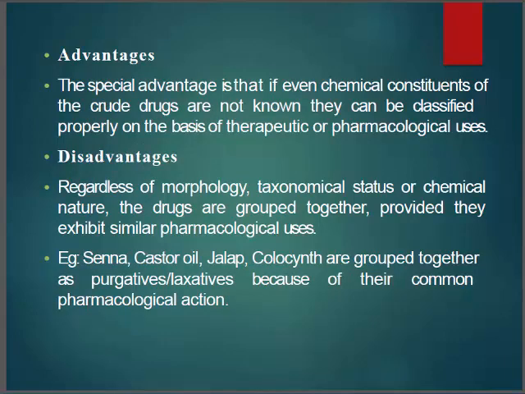In advantage, the chemical constituents of the crude drugs are not known, but they can be classified properly according to their therapeutic action. And in disadvantage, regardless of morphology, taxonomical status or chemical nature, drugs are grouped together provided they exhibit similar pharmacological uses. For example, senna, castor oil, jalap.